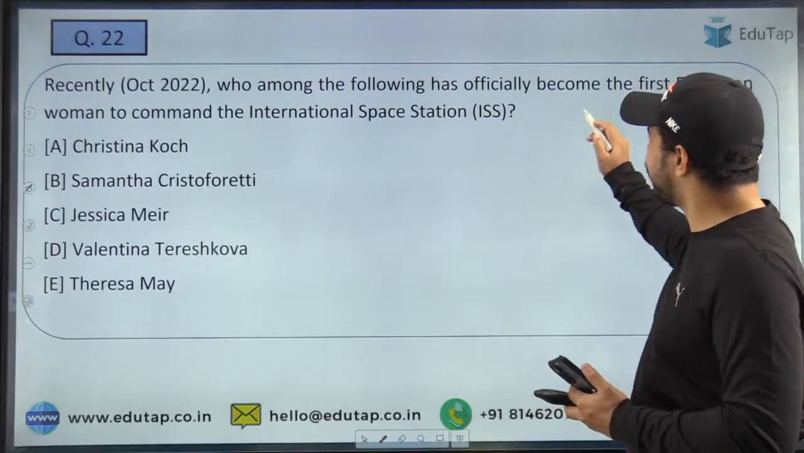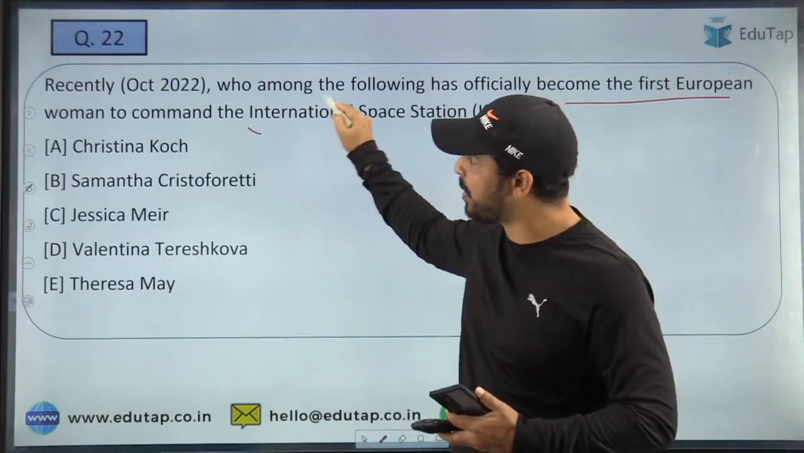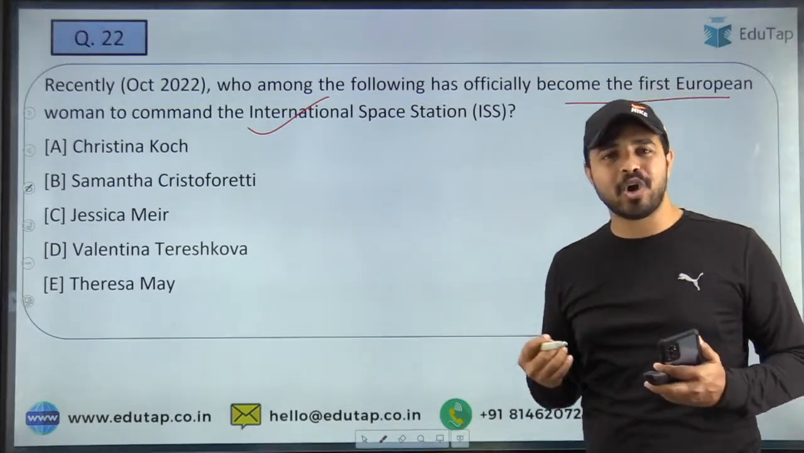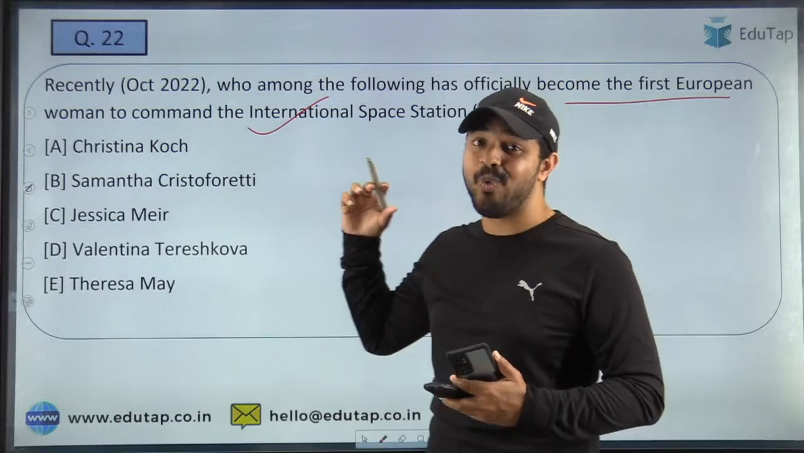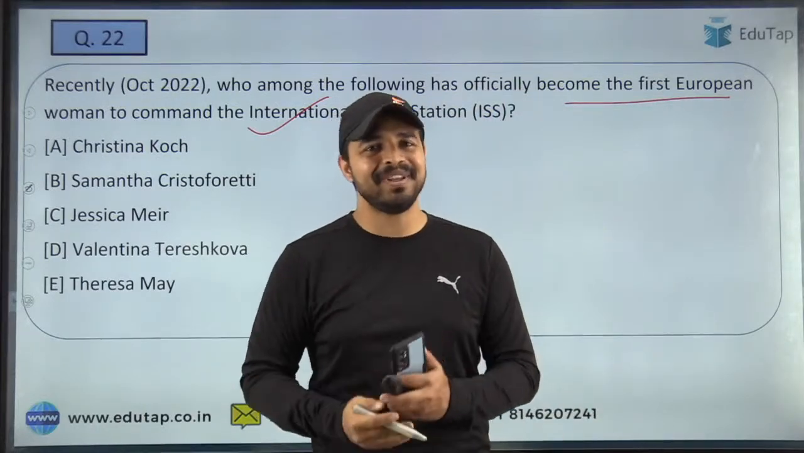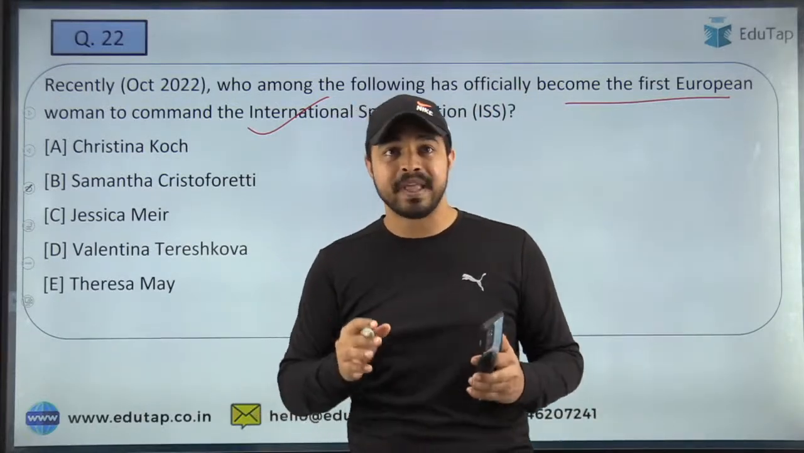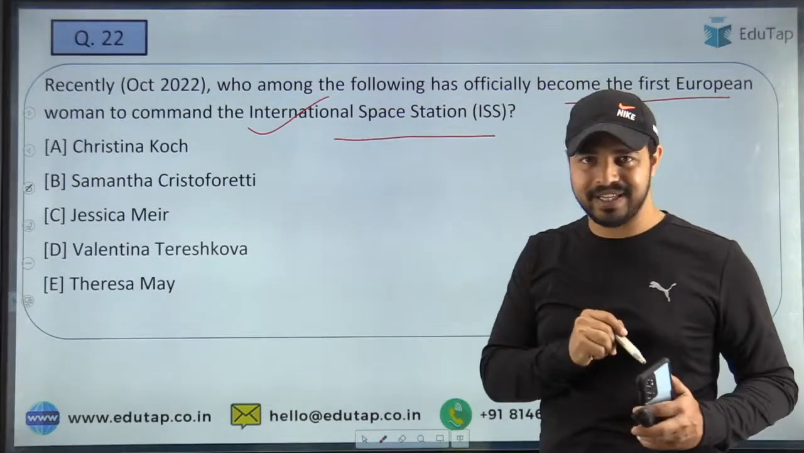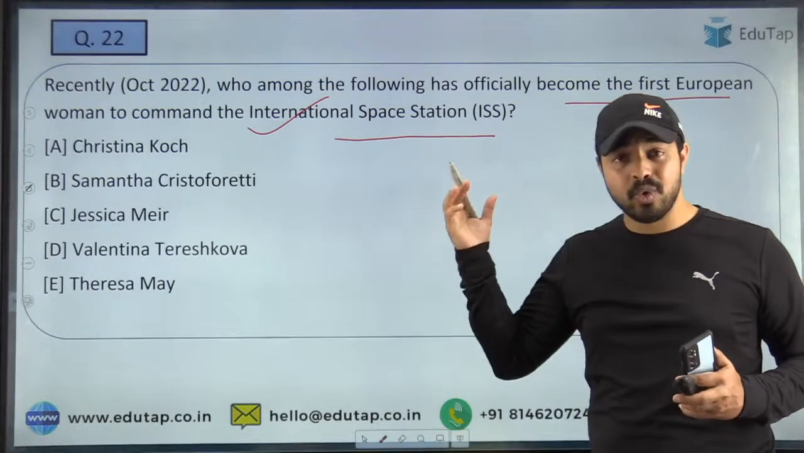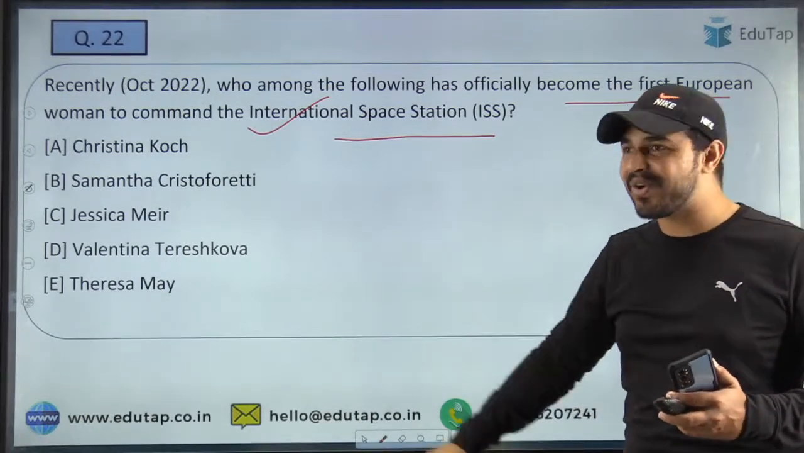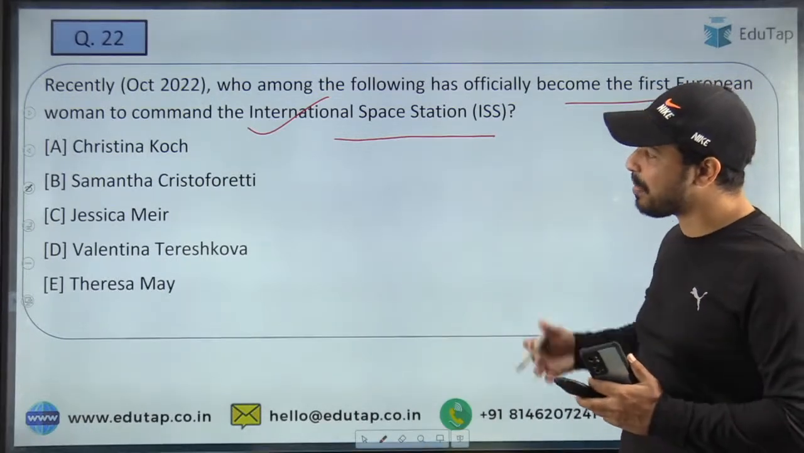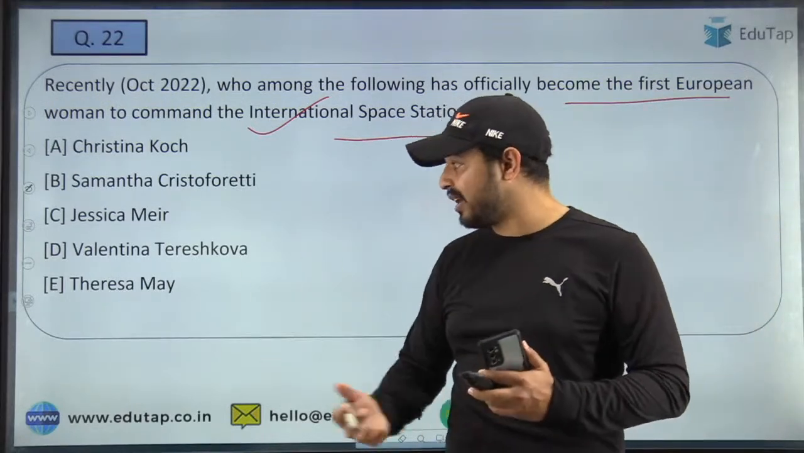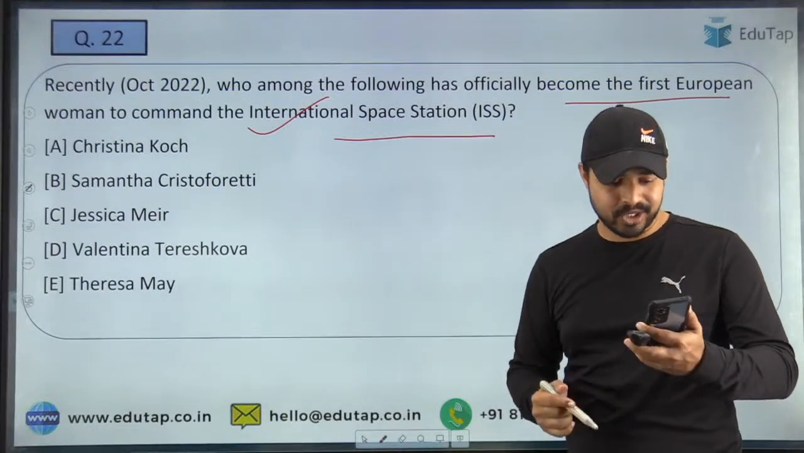Who among the following has officially become the first European woman to command the International Space Station? So we basically talk about women empowerment, and this is also one such step guys. So quickly tell me the name of the woman who has become the first European woman to command the International Space Station. So here guys, kindly go through these particular options and tell me the right answer. The options are Christina Koch, Samantha Cristoforetti, then we have Jessica Meir, Valentina and Theresa May. So what is the right answer to this question?